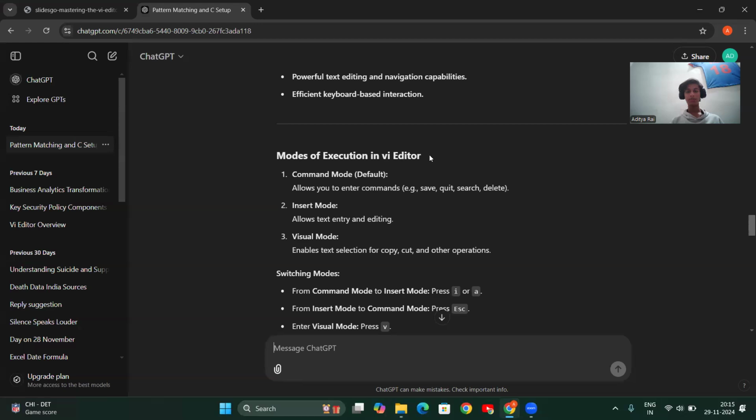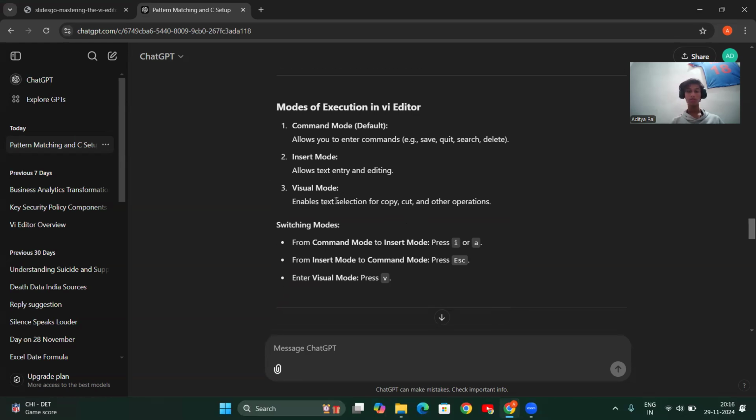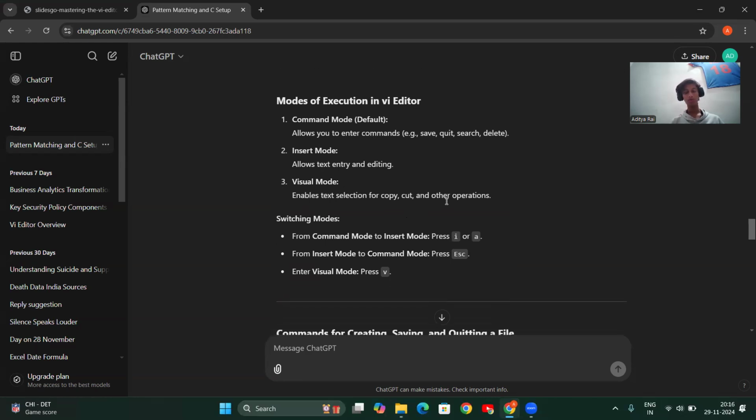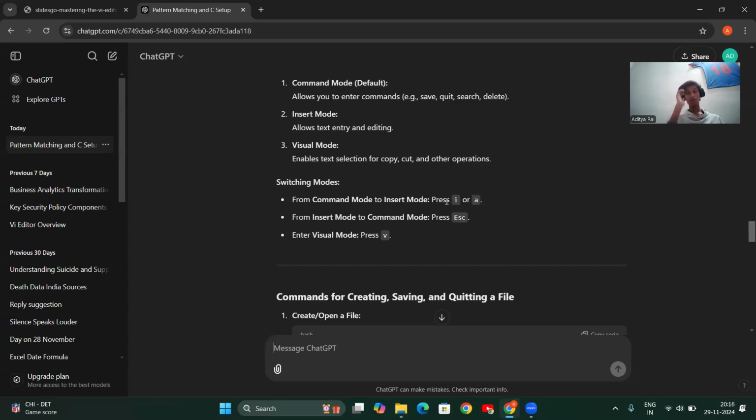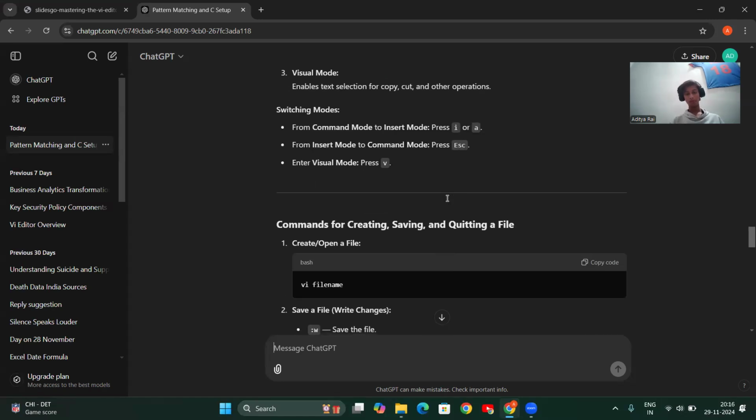Modes of execution in VI editor: as I have told, there are three modes. First one is command mode, second one is insert mode, and third one is visual mode. Command mode allows you to enter commands such as to save the text, quit, search for something, or delete anything. Insert mode allows entry and editing of text, and visual mode enables text selection to copy, cut, or perform other operations not done in the first two modes.